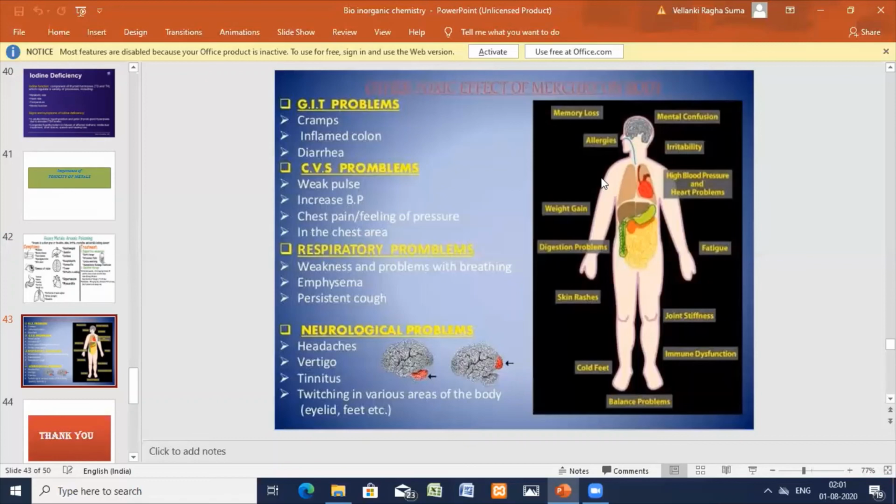Chronic mercury poisoning is characterized by irritability, headache, as I've told you, easy fatigability, colitis, stomatitis, increased salivation, dermatitis, liver damage, renal damage. For all these, acute also, the antidote given is dimercaprol, British anti-lewisite, which was given during World War II. The antidote dimercaprol is given for poisoning of mercury, as well as lead and arsenic. So almost it's the same. Once again, the toxicity of lead is also almost the same.